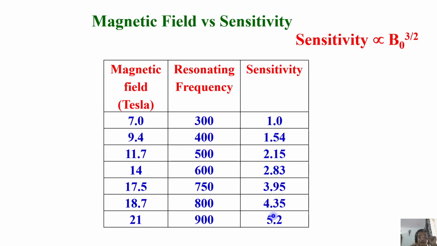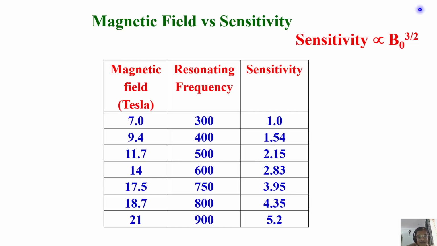Remember, if the sensitivity goes up by 2 times, your experimental time, the instrument time requirement, comes down by a factor of 4. It means, let us say I have a sample. It takes 4 hours for me to get a reasonably good signal. If I double the sensitivity, then I require only 1 hour. Imagine the saving of time.